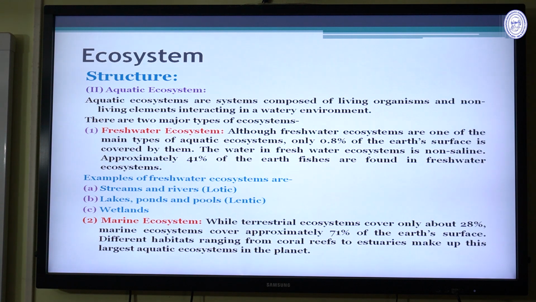And also the wetland ecosystem. Wetland ecosystem is one of the important aquatic ecosystems because it is found in large scale areas. Then marine ecosystem. While the terrestrial ecosystem covers only about 28%, marine ecosystem covers approximately 71% of the Earth's surface. Different habitats ranging from coral reefs to estuaries make up this largest aquatic ecosystem on the planet.